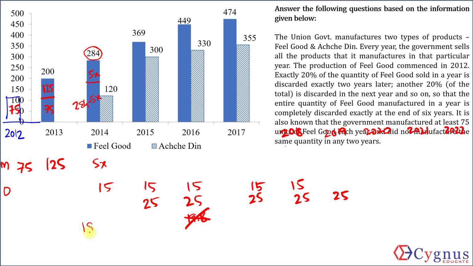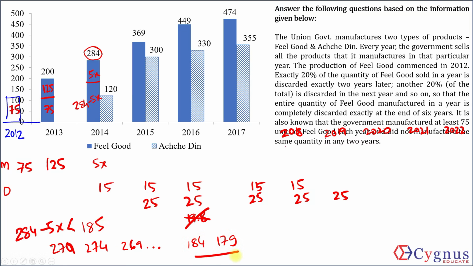15, 185 were in use. The number of products in use from previous years cannot be more than 185, which means 284 minus 5x is less than 185. But of the series 279, 274, 269 and so on, I hope you can understand that the next value less than 185 will be 184, next should be 179.